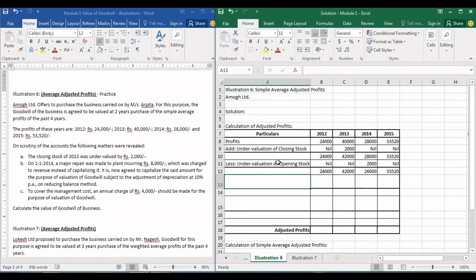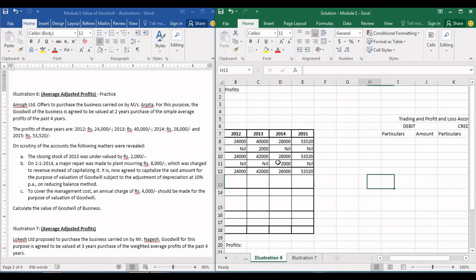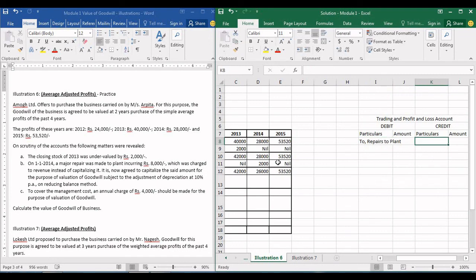The next point is on 1/1/2014. So at the start of the financial year of 2014, a major repair was made to plant, incurring rupees 8,000, which was charged to revenue. That means in the P&L account they have shown here repairs to plant. Now what will it do to the gross profit, so to the net profit?